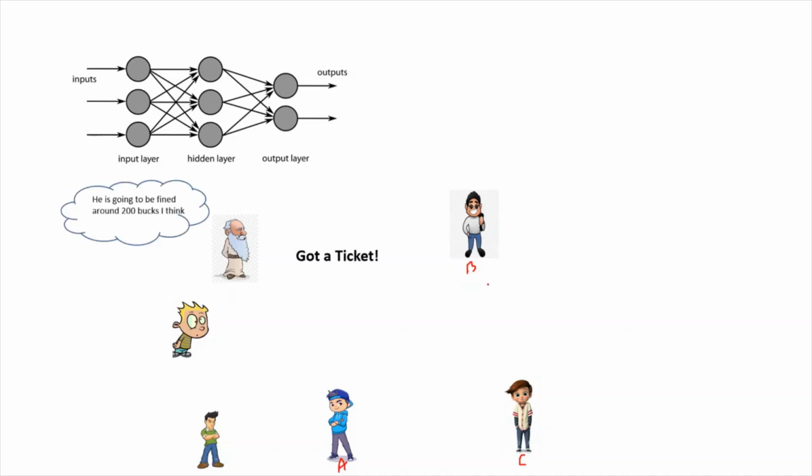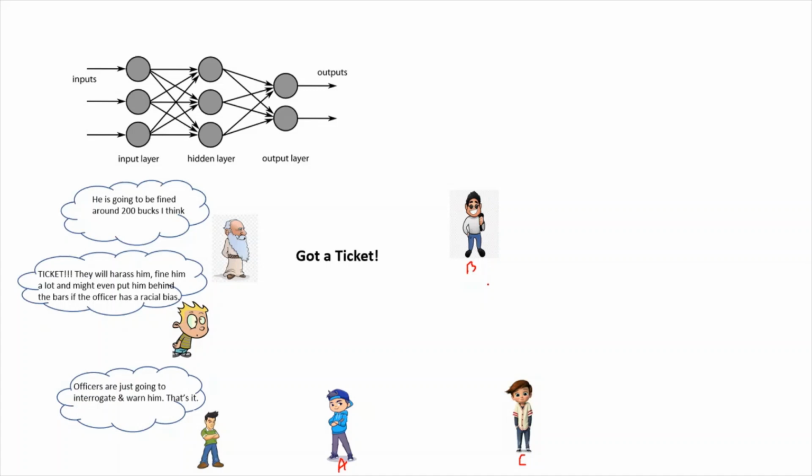The first one says that he is going to be fined around 200 bucks, I think. The second one, who looks a little nervous, got nervous and said that he has got a ticket, they will harass him, fine him a lot, even put him behind bars if the officer has a racial bias. The third person seems to be a cool man, and he says, oh no, the officers are just going to interrogate and warn him, and that's it.